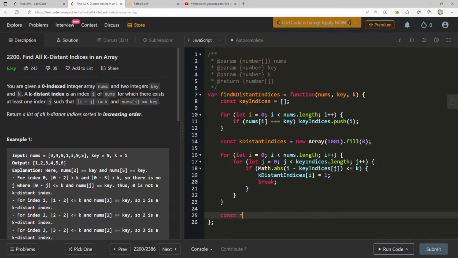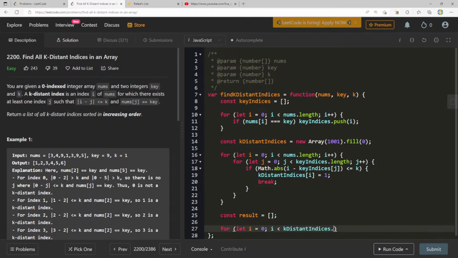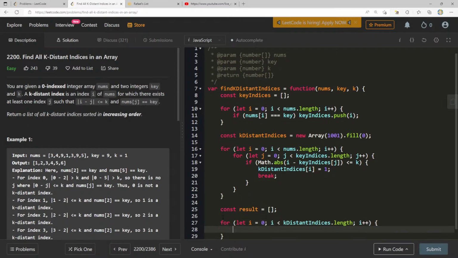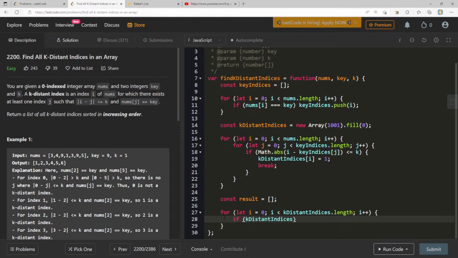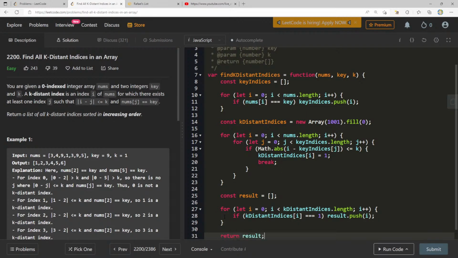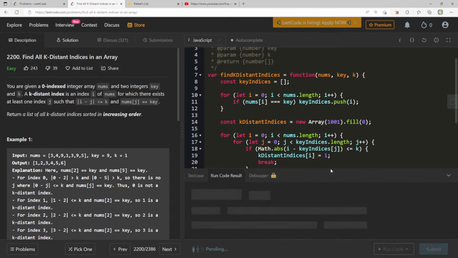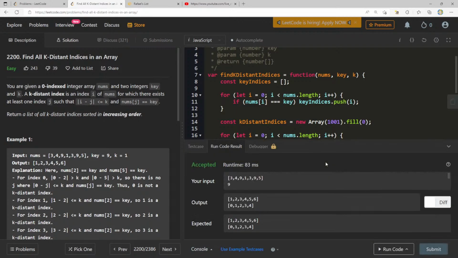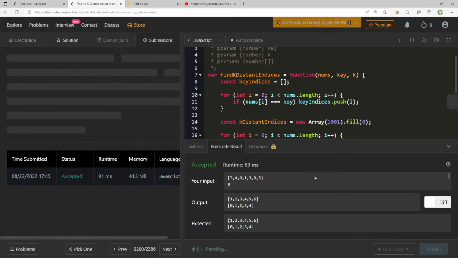And now here I can create result, and I can say for let i equals 0, i less than kDistantIndices.length, i plus plus, if kDistantIndices of i is equal to 1, result.push(i). Return result. So we should get the same here, right? Okay.